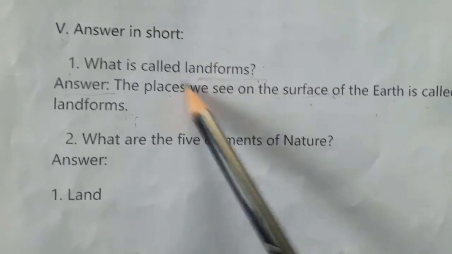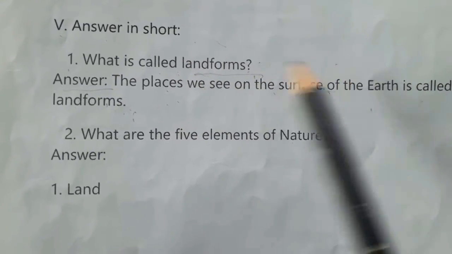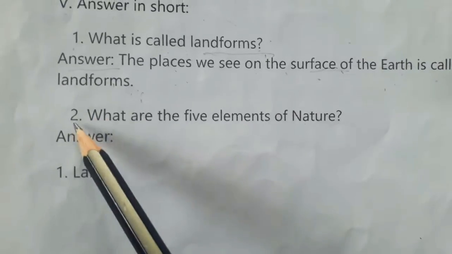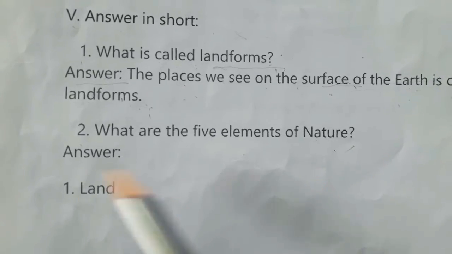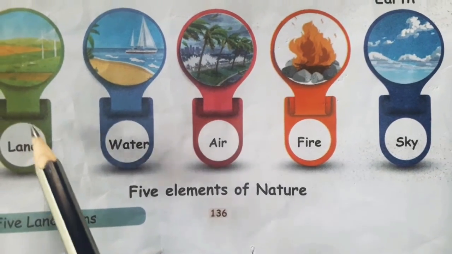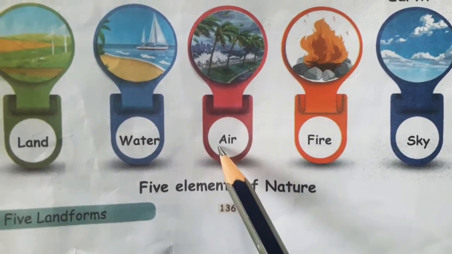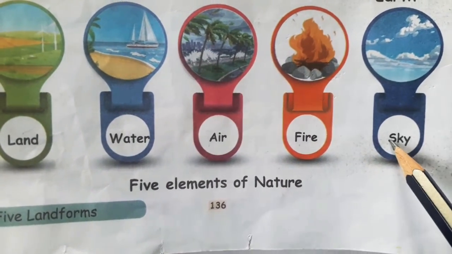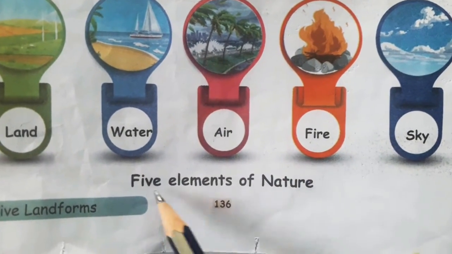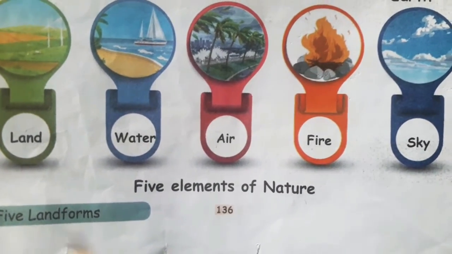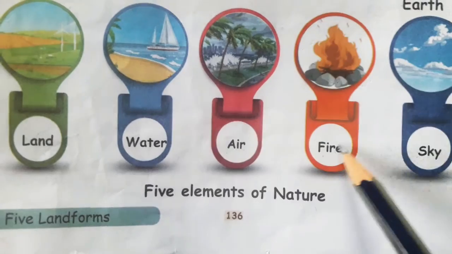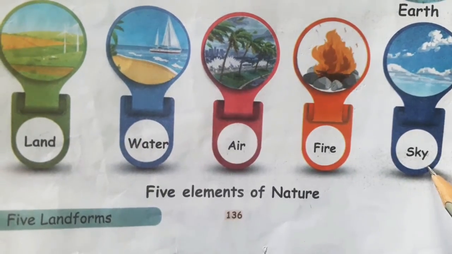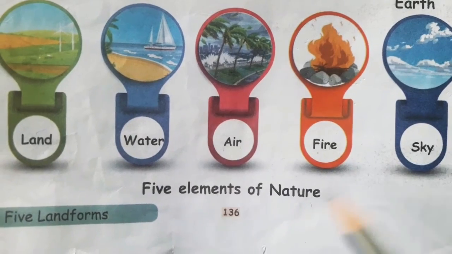We have already seen the five landforms in the class, and we'll move on to the next question. What are the five elements of nature? Land, water, air, fire, sky. What are they, students? Land, water, air, fire, sky. So these are the five elements of nature.